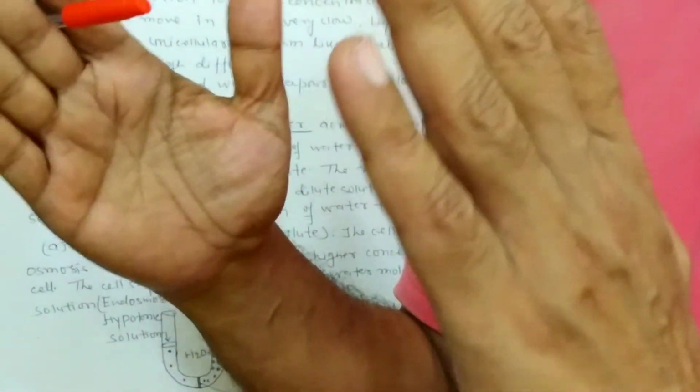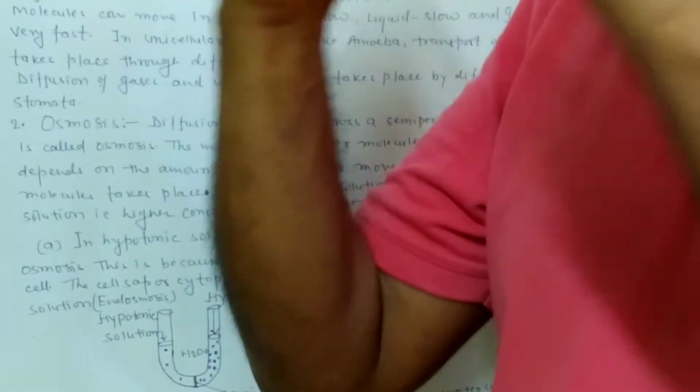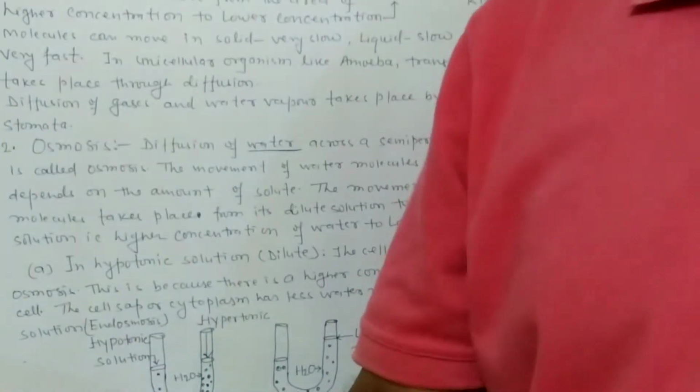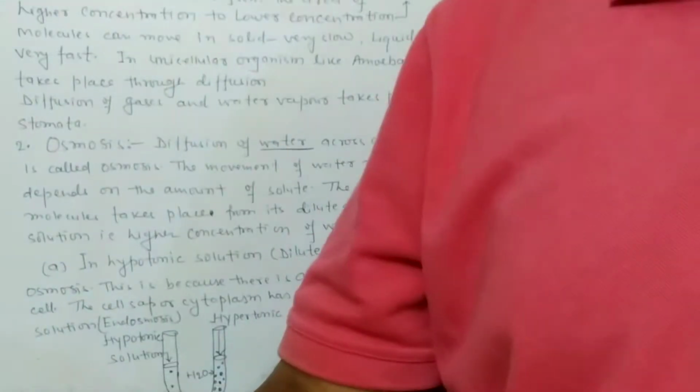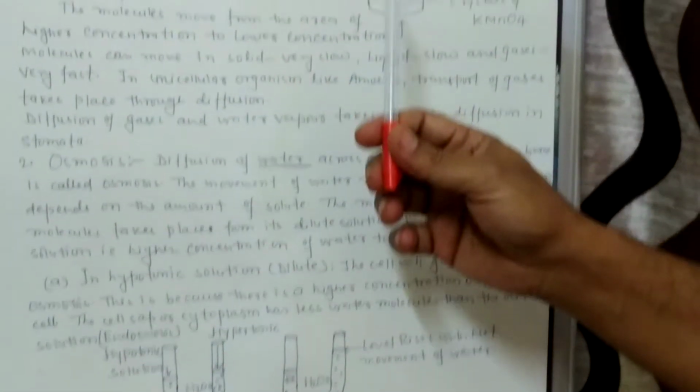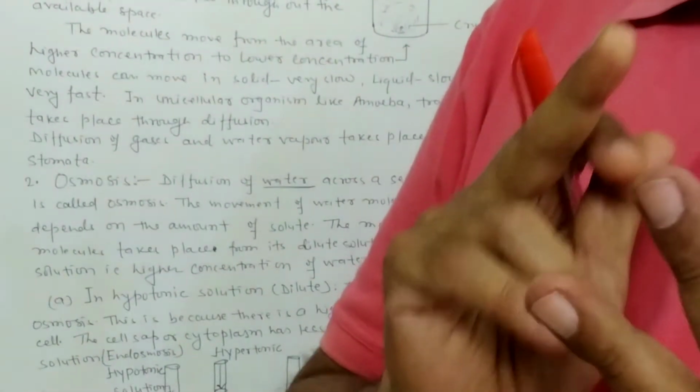Because in the salt solution, the concentration of water is very less. They are more concentrated. And in water, it is highly concentrated, meaning it is dilute. So the movement of water molecules will take place from dilute solution to concentrated solution, meaning from higher concentration to the lower concentration. So here we can see the example of osmosis in different solutions like hypertonic solution, hypotonic